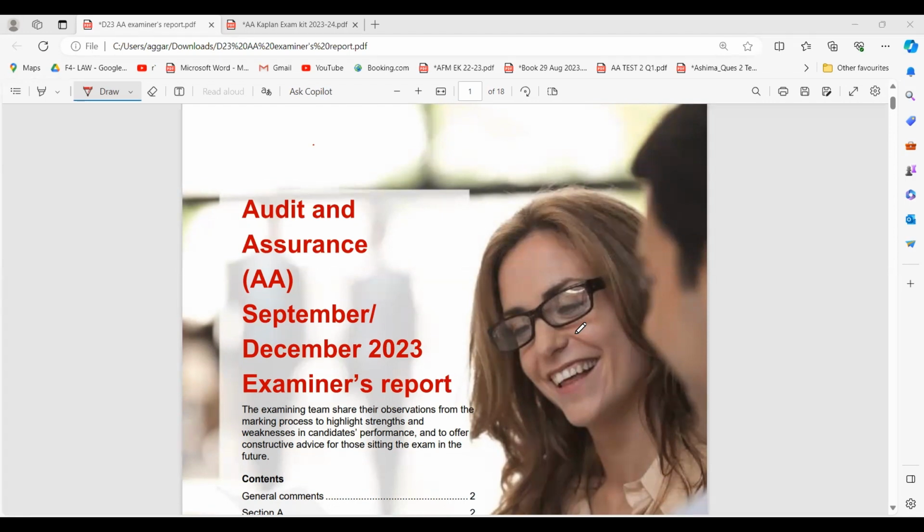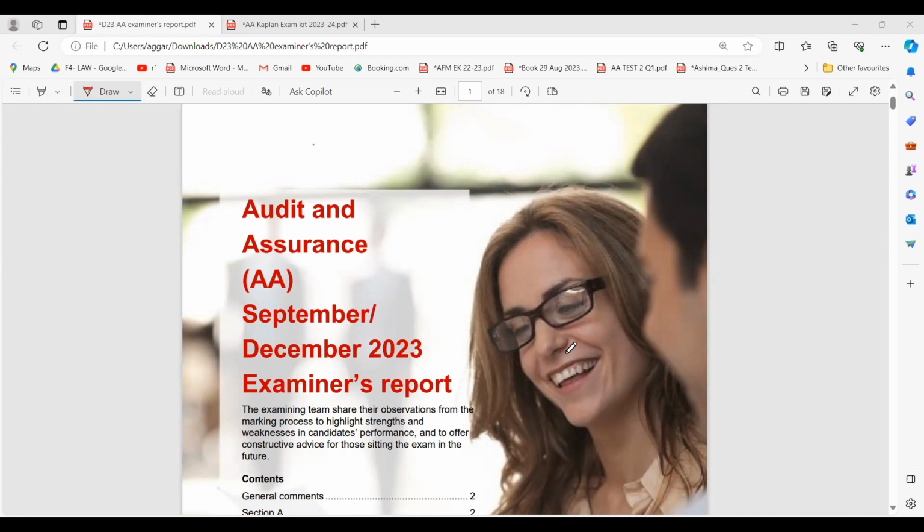So let's begin. It is an 18-pager report made by the examiner, and it is very, very important for you to read it before you go to your exam so that you understand where the common areas are that students make mistakes in, and what areas you should focus on more. If you're giving the AA paper as a reset and you made mistakes, you flunked your December attempt, then this video is really very helpful for you.